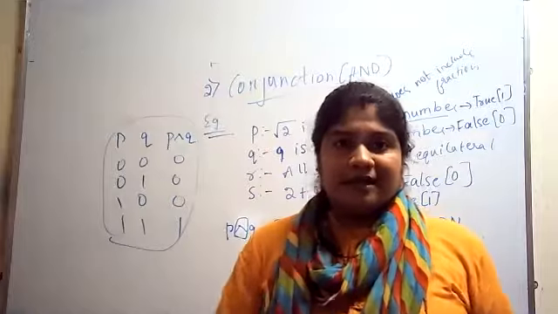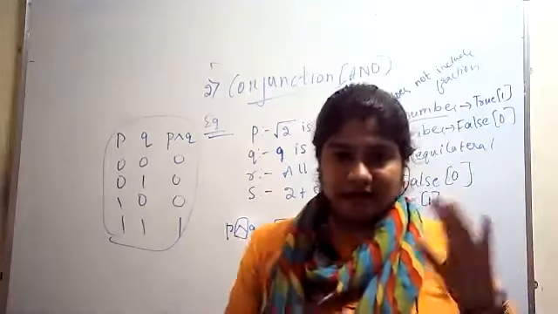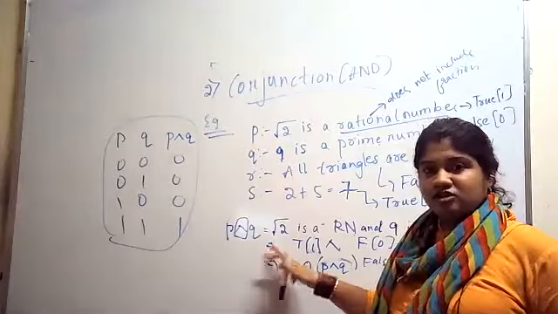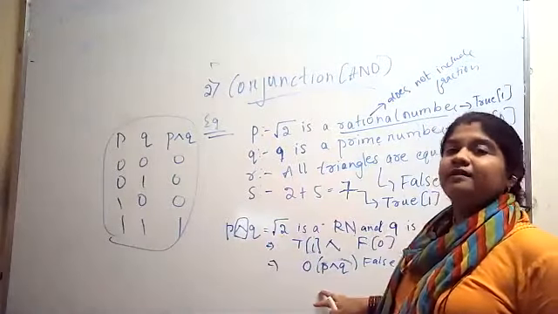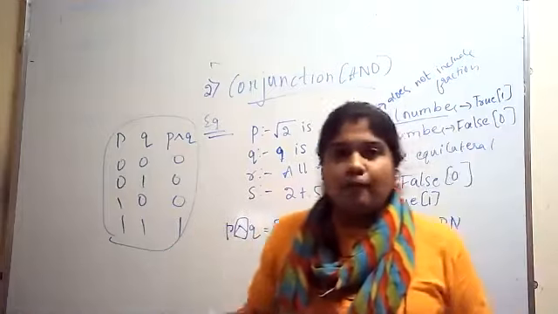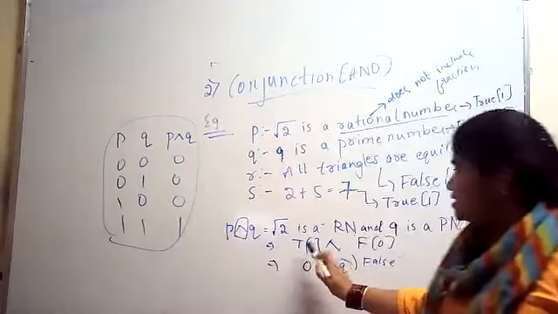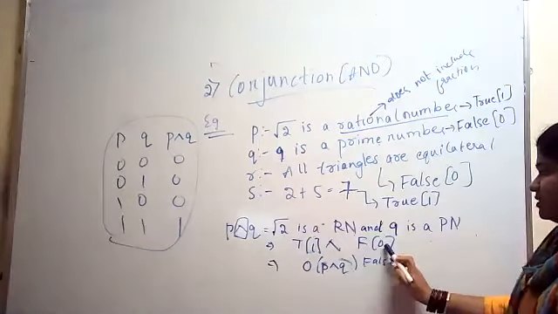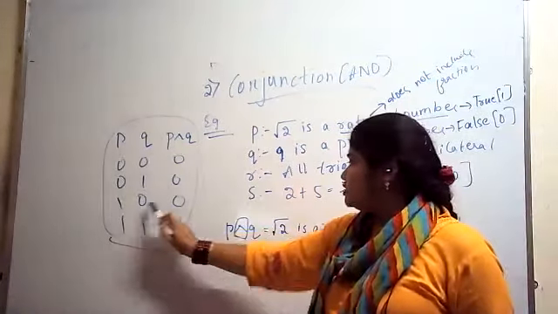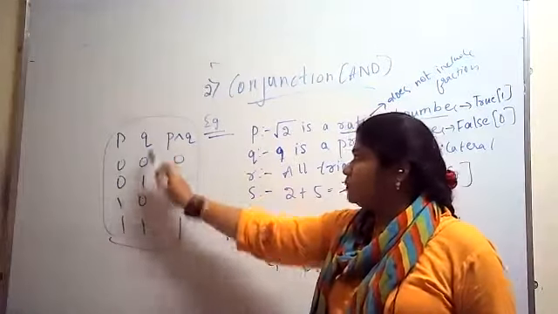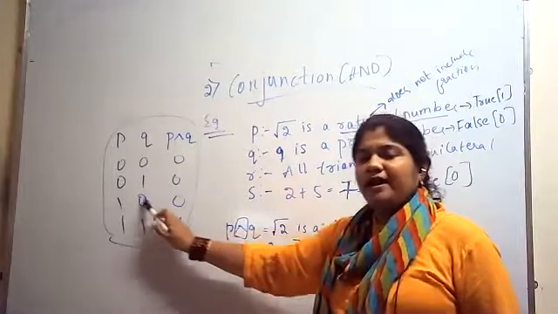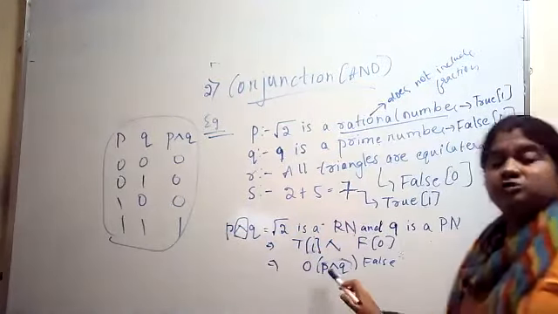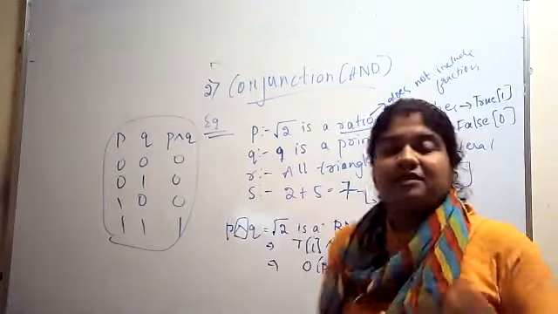Once you are clear with the examples and have written the example, just make the conjunction, write the statement and then give the result here. Perform the AND gate operation. This is true, this is false. True means 1, false means 0. What is true and false? Proposition P is 1, proposition Q is 0. 1 and 0, what will be the result? 0. 0 is my result. So each example they have given us.